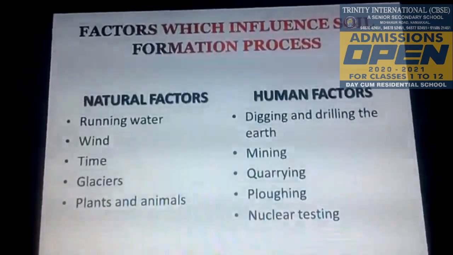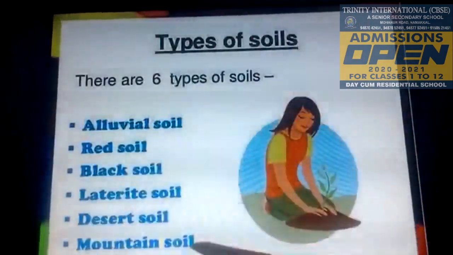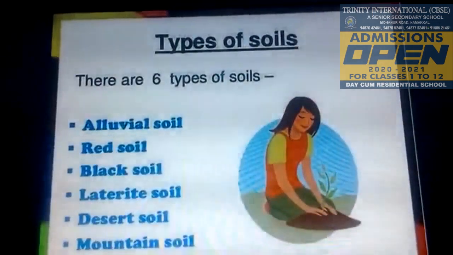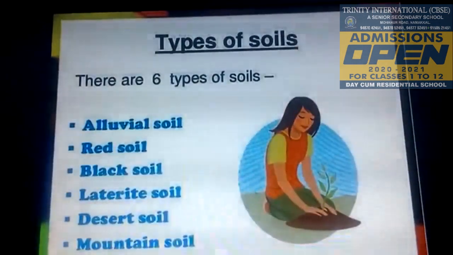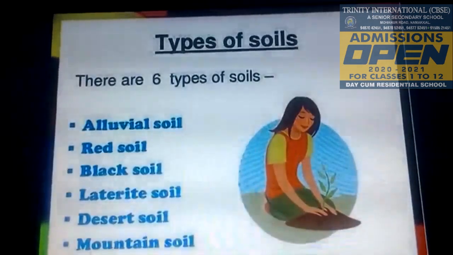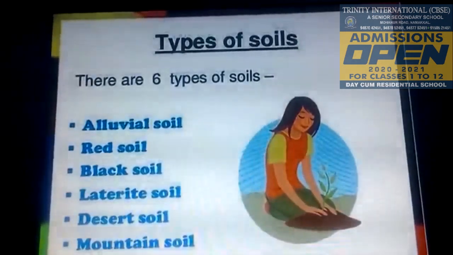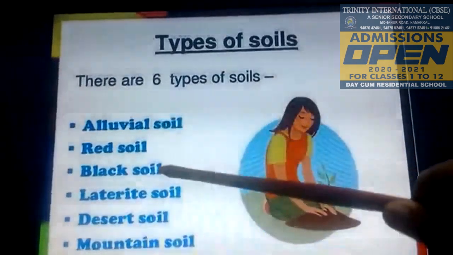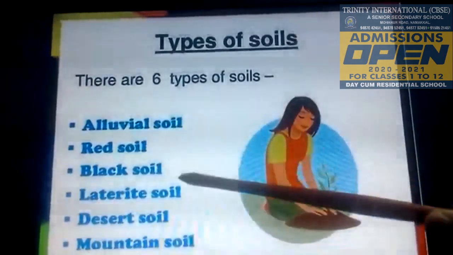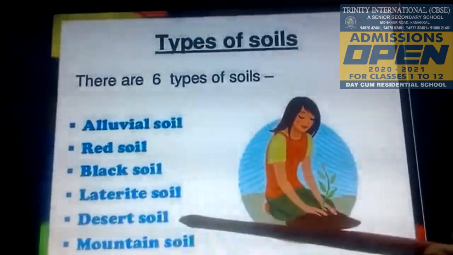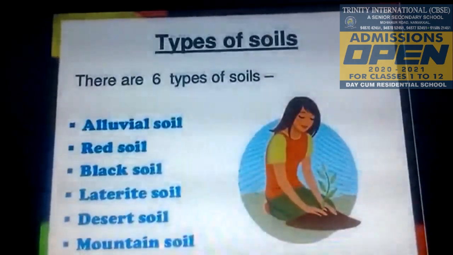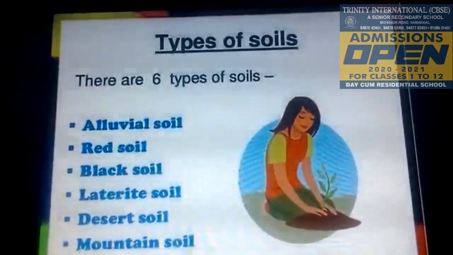Types of soil. There are 6 types of soil found in India based on their color, texture, structure, nature, age, physical and chemical properties. They are alluvial soil, black soil, red soil, laterite soil, arid soil and forest mountain soil. Let us discuss one by one.